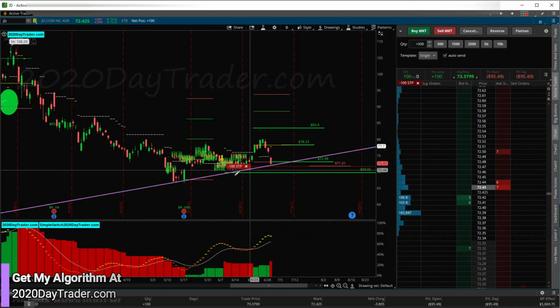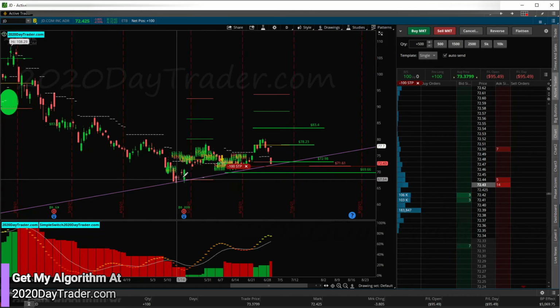If this ends up closing below this trend line, then I'm going to go ahead and bounce out of this and see what it's doing, because what was a W could now become an M pattern. And if it does, we could see a breakdown of the M pattern and a slide to the southern direction, and I don't want to be part of that.